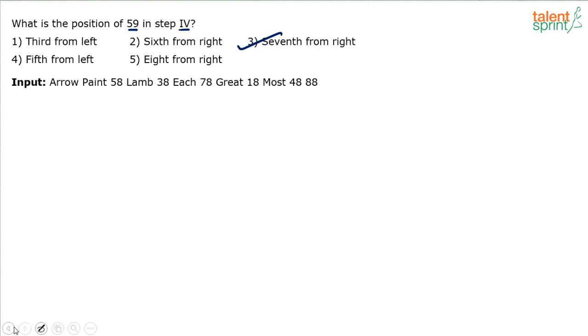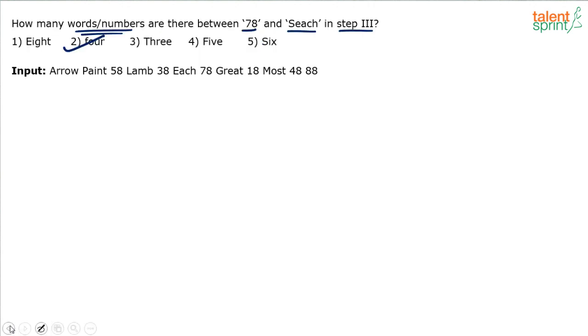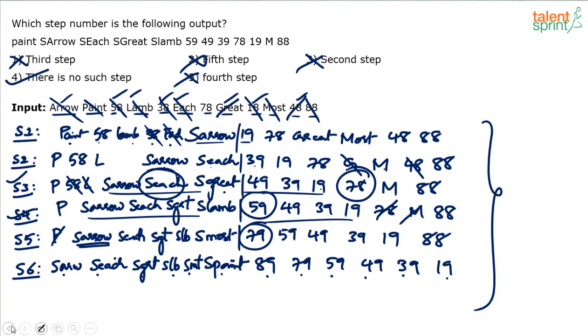Okay, I think with this, the 5 questions on machine input output are done, right? 1, 2, 3, 4, 5. So that's how you can solve questions on machine input output. I would repeat, do not go by the length of the explanation. If I have spent 20 minutes explaining this, it doesn't mean that it actually takes 20 minutes to solve the question here. I was explaining it, I was not solving it. So that's how you go about it.